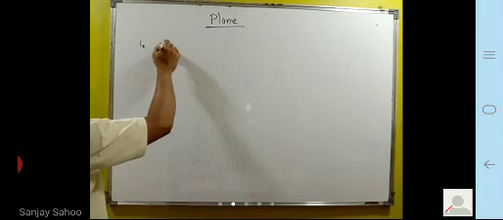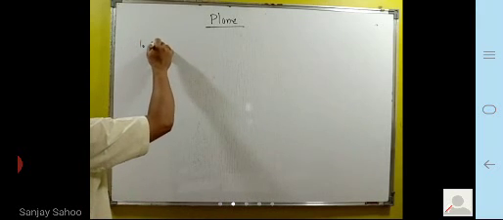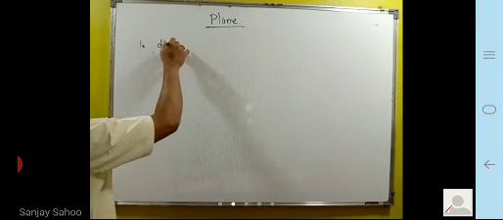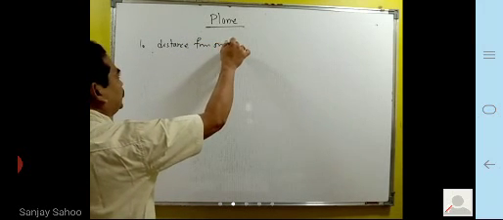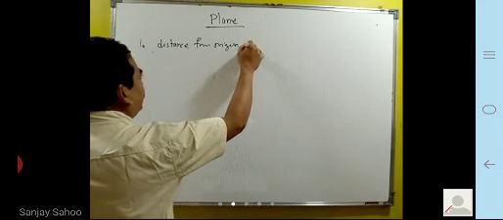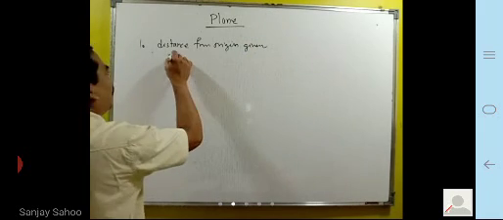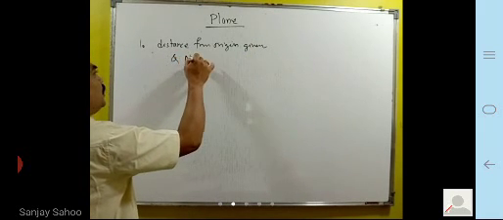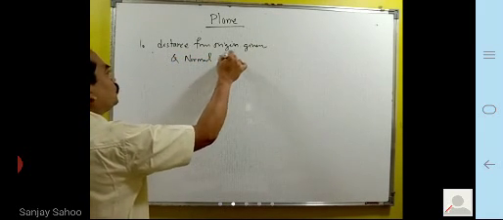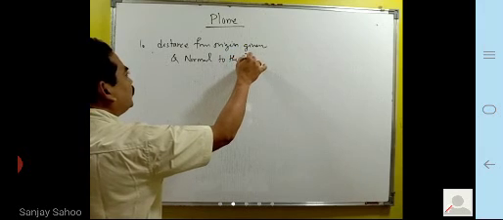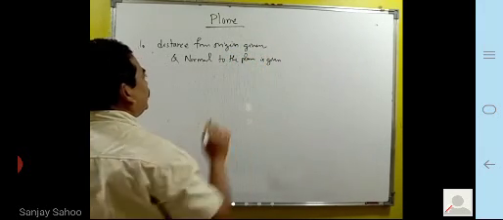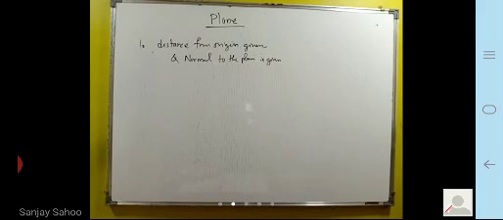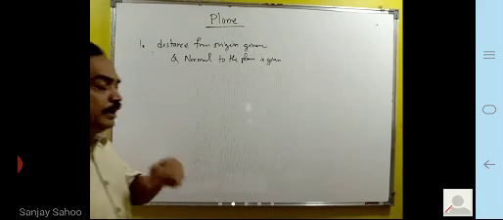The first condition is if the distance from origin is given and the normal to the plane is given. In that case, the equation of the plane can be determined uniquely.